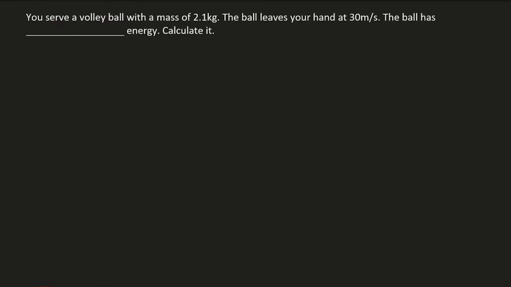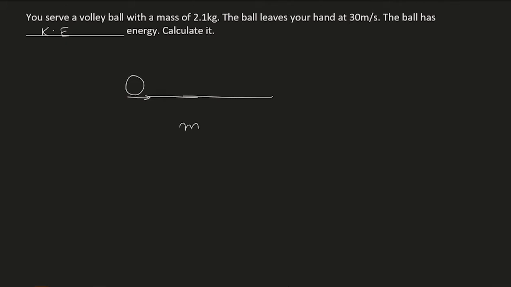So the first problem says that you serve a volleyball with a mass of 2.1 kilogram. The ball leaves your hand at 30 meter per second. The ball has dash energy, calculate it. Now that we know that the ball is moving, it has left the hand and it is moving towards a destination. It's moving on the floor. Now since the ball is moving, we know that it will have kinetic energy.